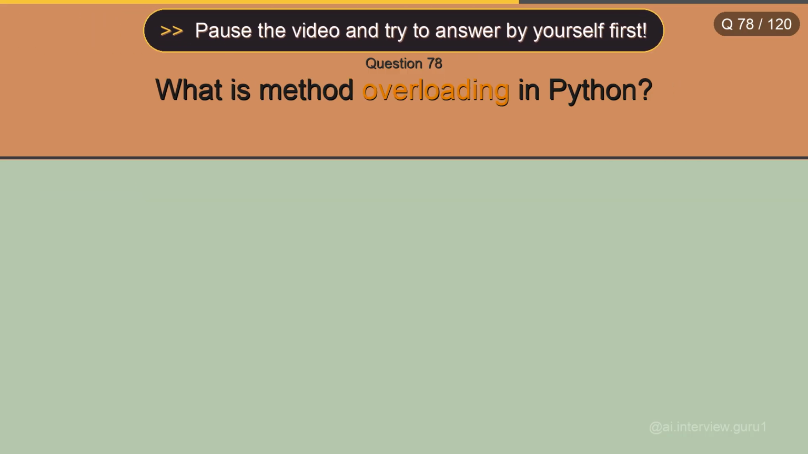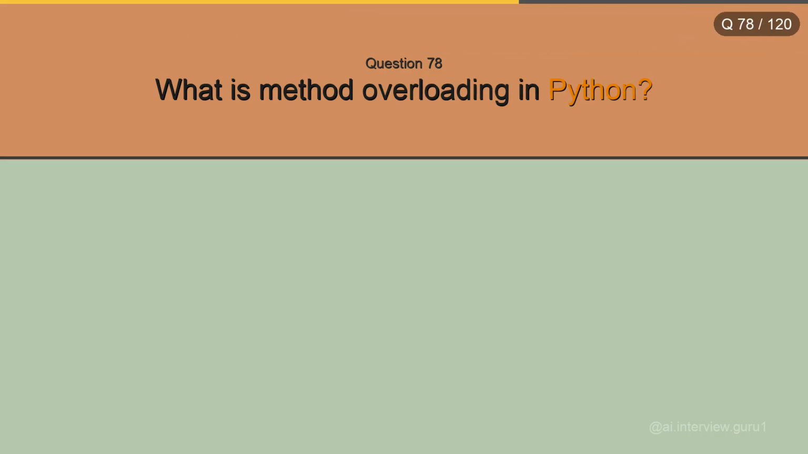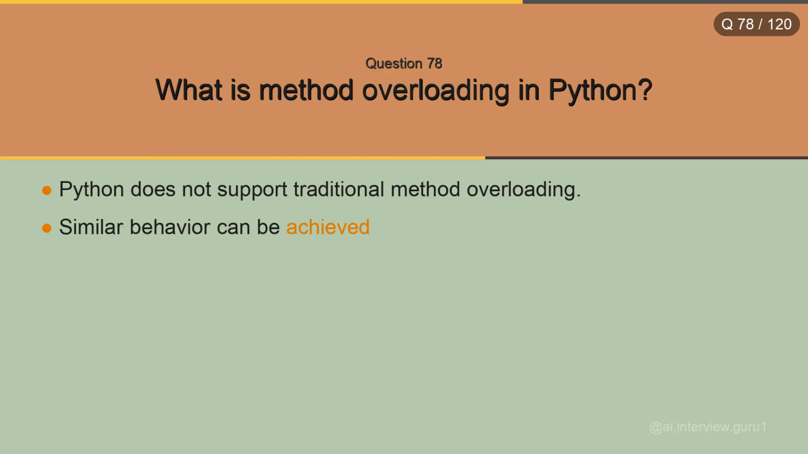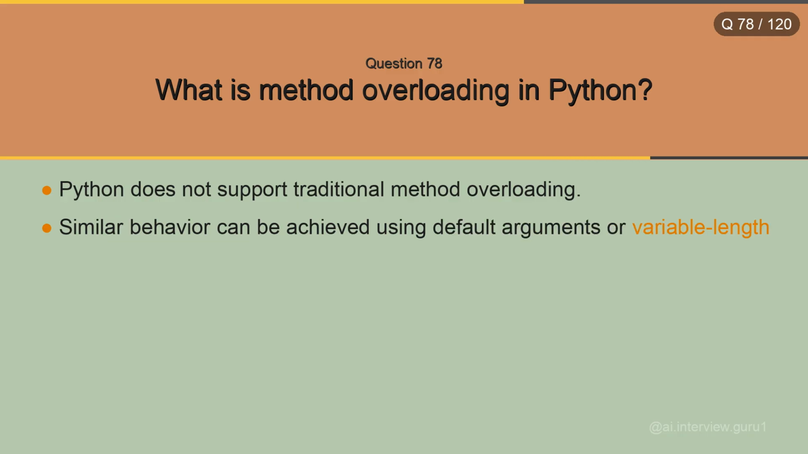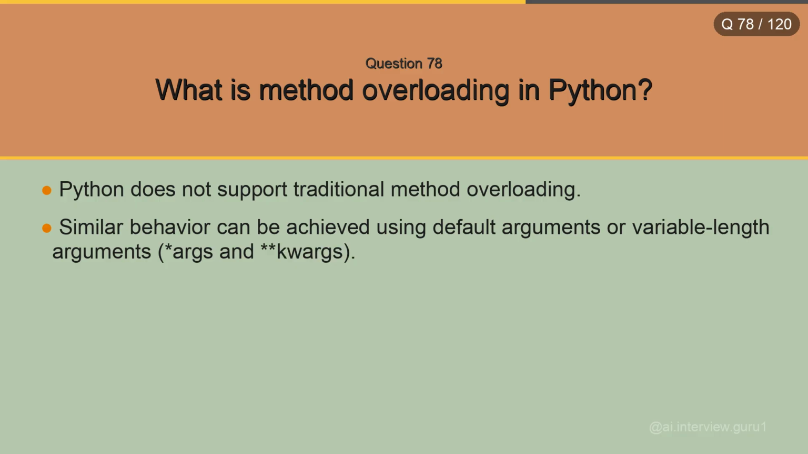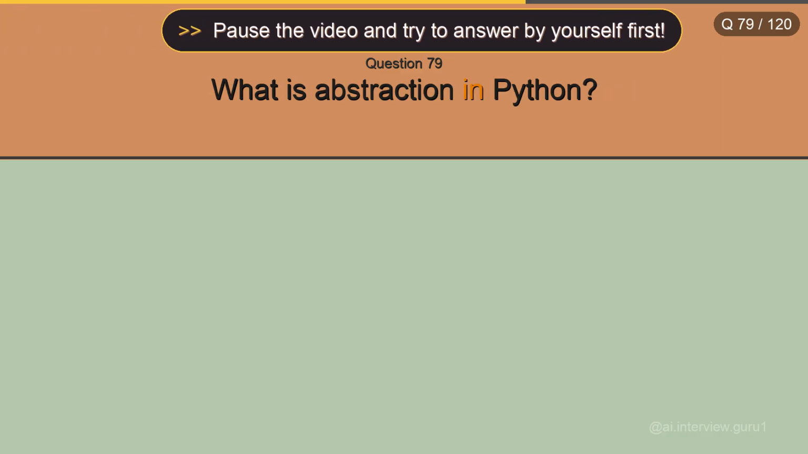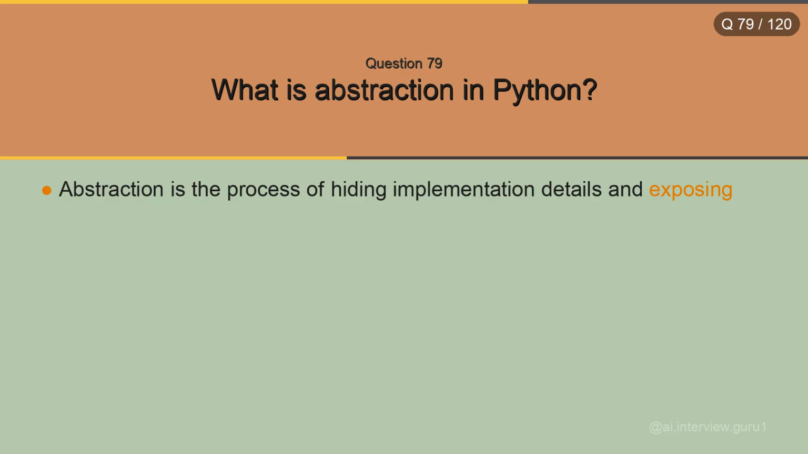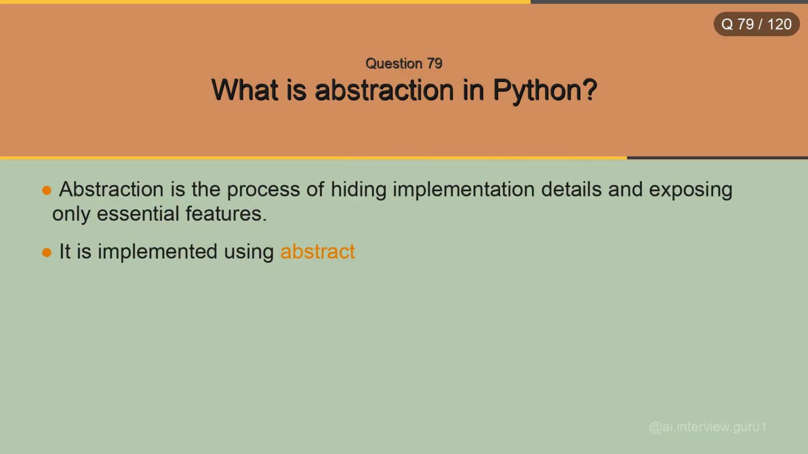What is method overloading in Python? Python does not support traditional method overloading. Similar behavior can be achieved using default arguments or variable length arguments. What is abstraction in Python? Abstraction is the process of hiding implementation details and exposing only essential features. It is implemented using abstract classes and the ABC module.